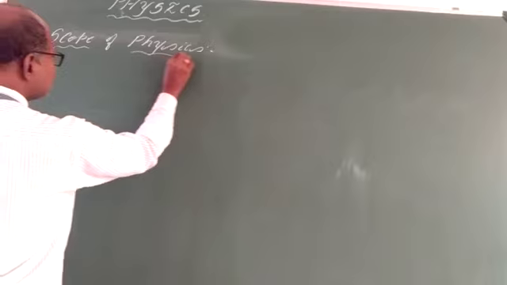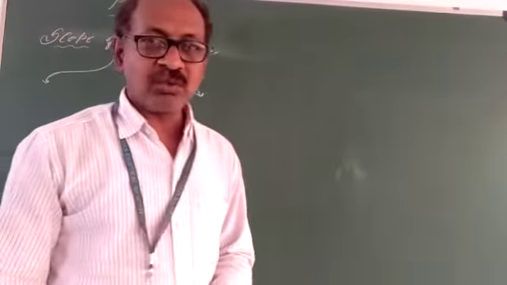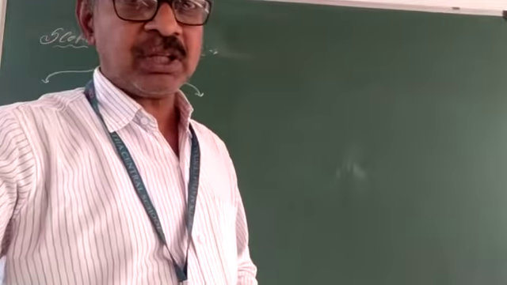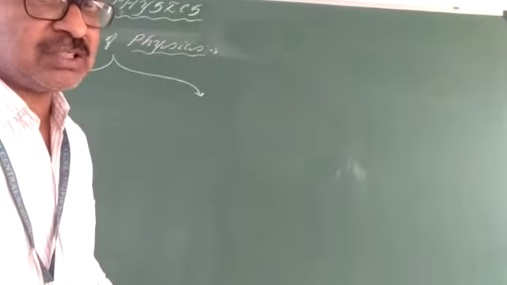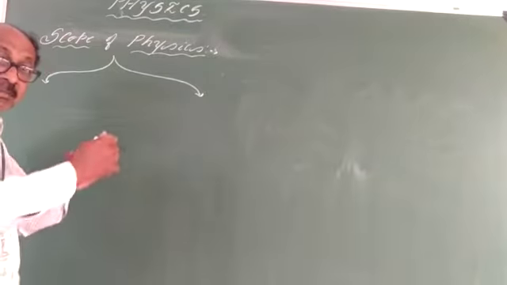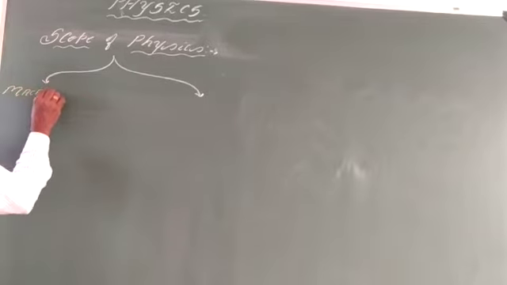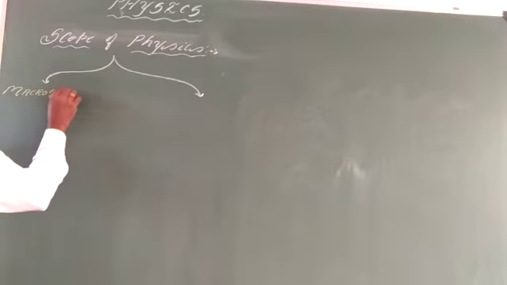The scope of physics is in two ways. One is termed the macroscopic domain.